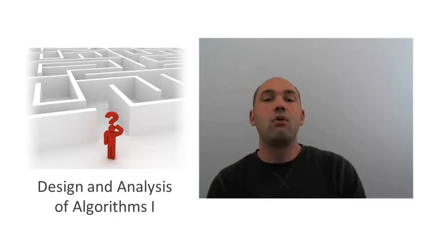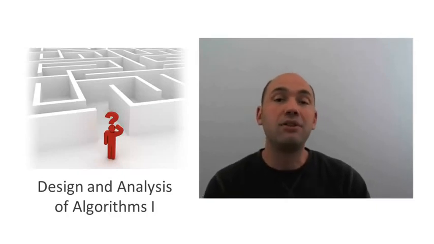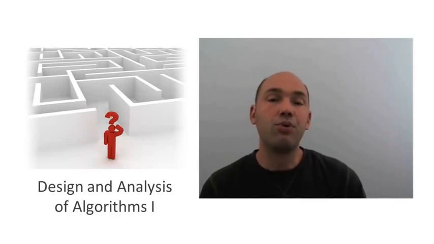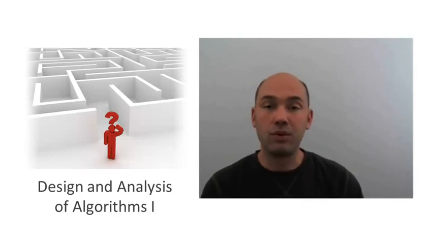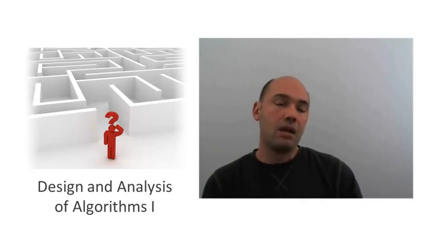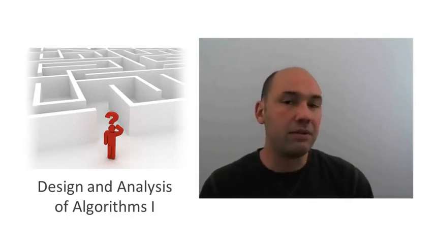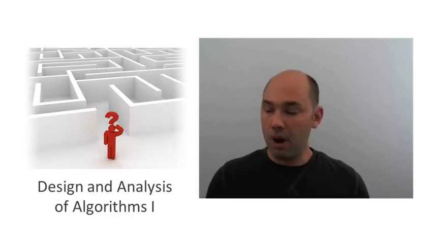So this is the first video of 3 in which we'll mathematically analyze the running time of the randomized implementation of quicksort. In particular, we're going to prove that the average running time of quicksort is big O of n log n. Now, this is the first randomized algorithm that we've seen in the course, and therefore, in its analysis, will be the first time that we're going to need any kind of probability theory.